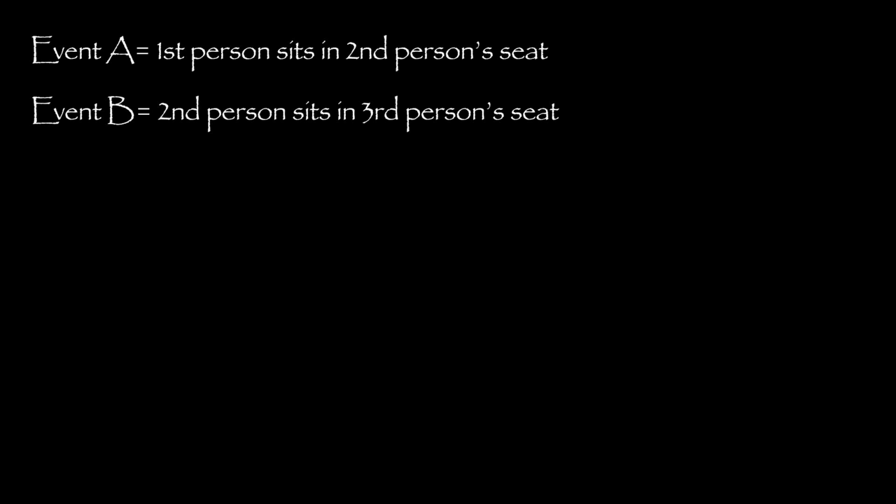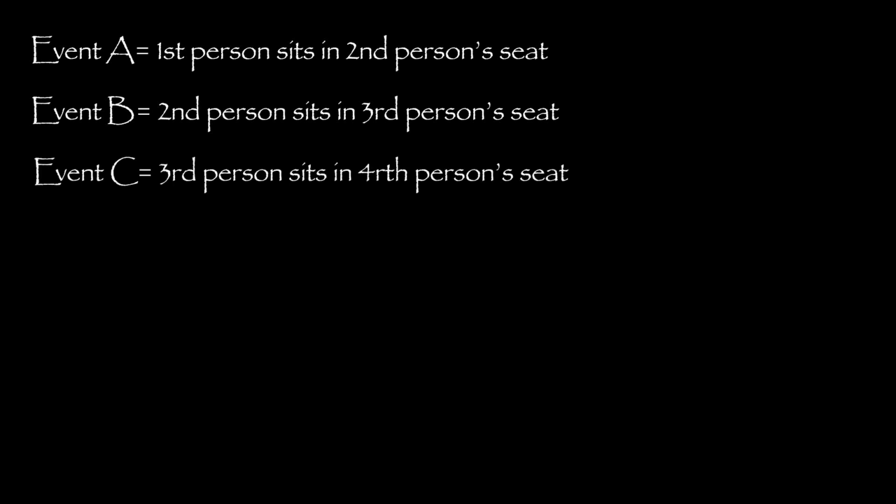Okay, let's start out by giving a few definitions. We'll call event A the first person sitting in the second person's seat. Event B is the second person sitting at the third person's seat. And event C is the third person sitting on the fourth person's seat. Now notice that events A and B are not independent, they're dependent. Event B is dependent on event A.